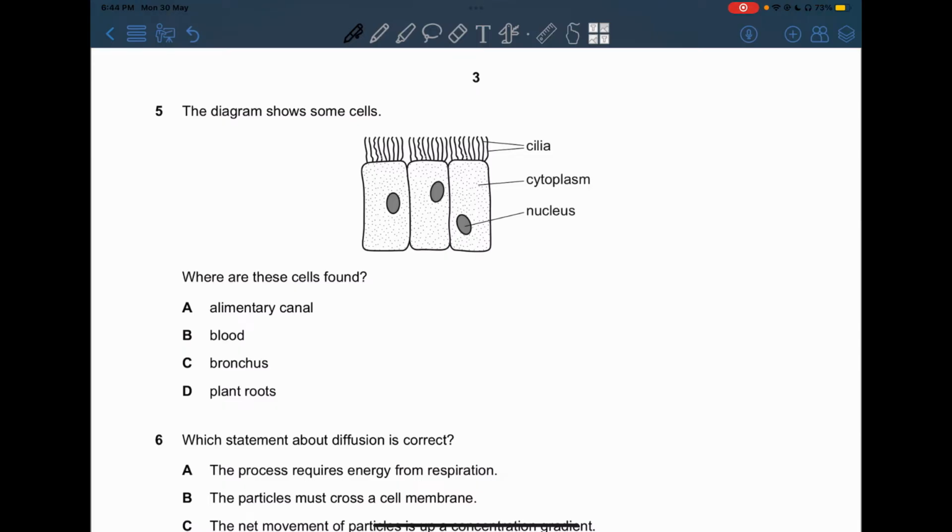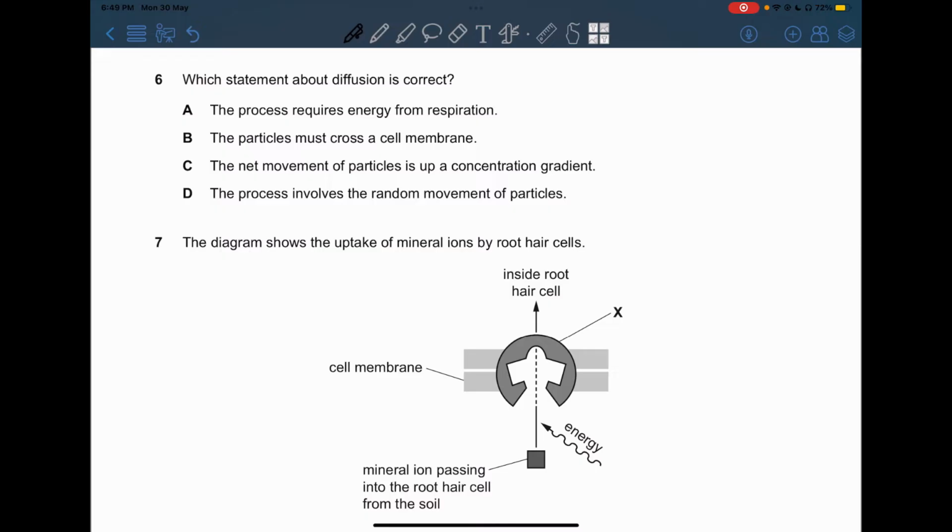that have cilia to waft or move the mucus from the throat. So it's going to be bronchus. And now, number 6, which statement about diffusion is correct? A says the process requires energy from respiration. Well, this is incorrect because it's actually a passive process, meaning it doesn't require any energy at all.